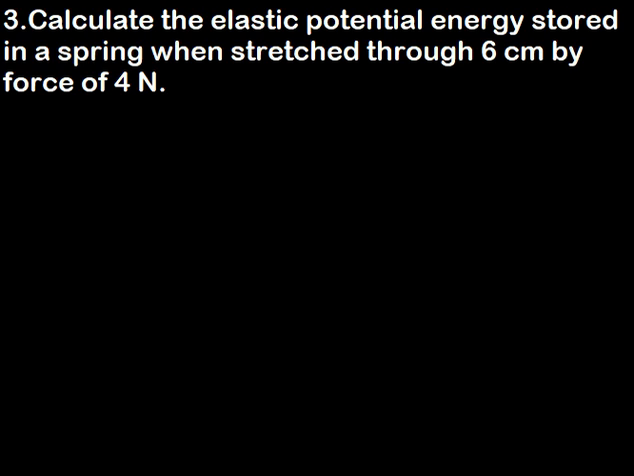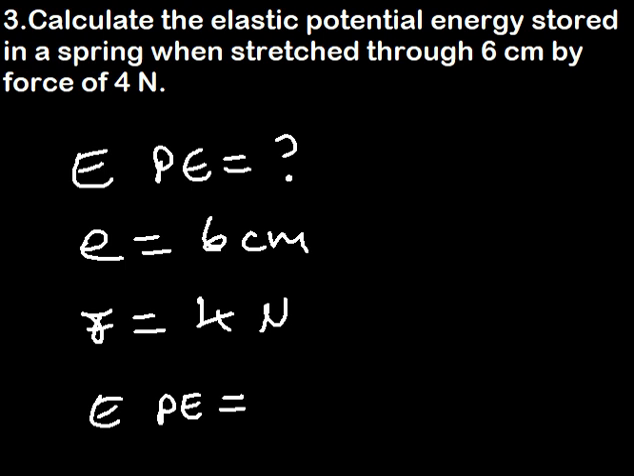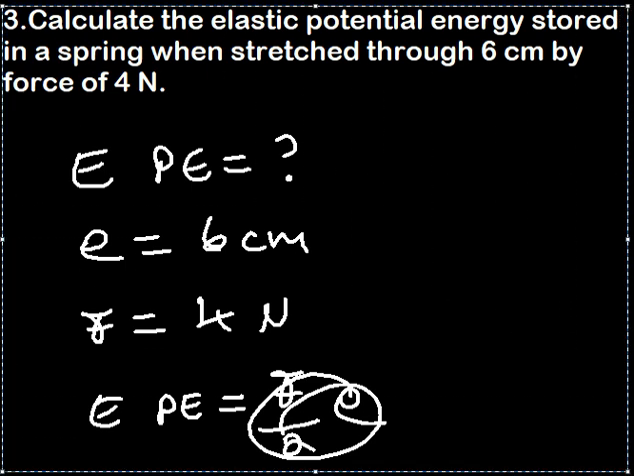Now calculate the elastic potential energy. That is what we're looking for, stored in a spring when stretched through an extension of 6 centimeters. Of course, it has to be in meters, so you should convert that. And what is the force? That is given as 4 newtons. So how should you find the elastic potential energy? The formula says the average force times the extension. So this is the formula you should use in that case. Try to see how you can work it out.